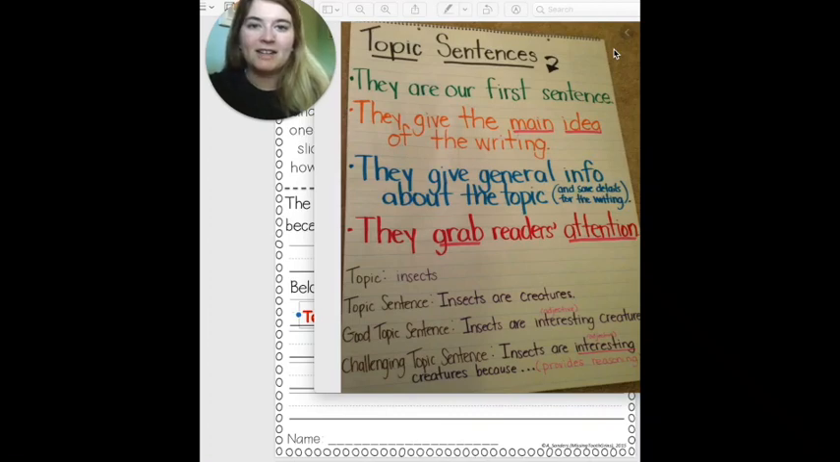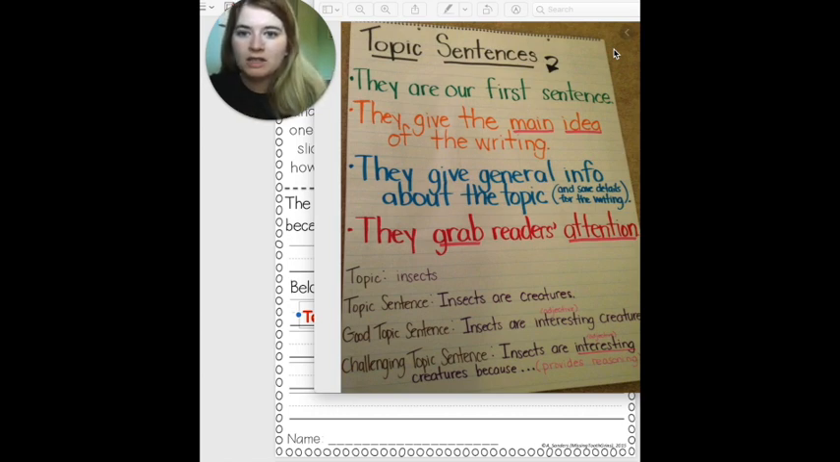Hi, second grade. Today we're going to review what a topic sentence is. So, topic sentences are basically the main idea of a paragraph. It's really important that we have topic sentences because without them, our paragraph doesn't have as much organization and it doesn't make as much sense. So, when we're reading something for the first time, a topic sentence helps us organize our thoughts and say, okay, I know what this is going to be about or what it's mostly going to be about.